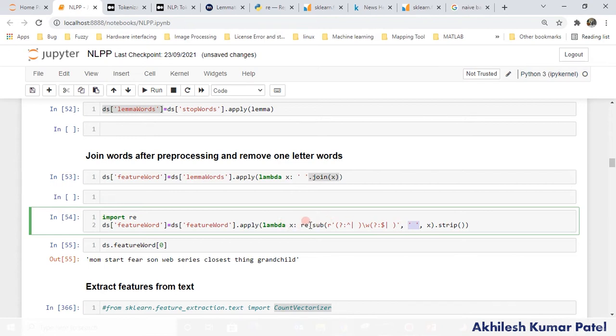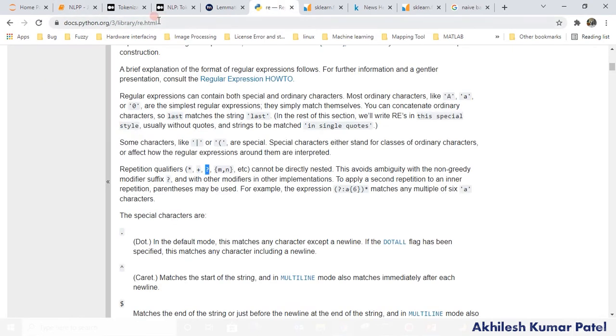If you want to know more about RE, sub is used to substitute. So if I have a similar kind of expression like this, it will be substituted by this single word, okay? Means that will be removed from there. If you want to know more about RE, there is a link I will share. You can go to the python.org library. Here it's mentioned how it works, this question mark and different kinds of expressions. You can create regular expressions to extract different kinds of words, numeric, alphanumeric, using RE, okay?